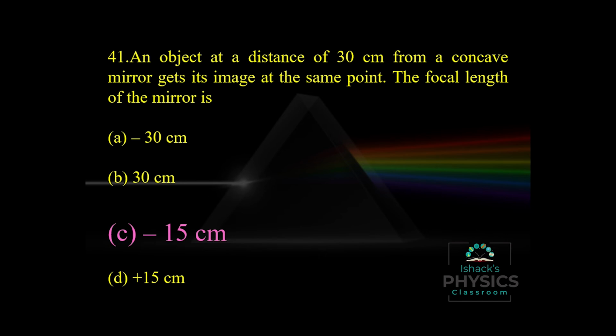So the radius of curvature is 30. The focal length is f equal to R by 2. This equation is only applicable for mirrors, not for lenses. So 30 by 2 is minus 15, and it is minus, which means it is a concave mirror. In case of a concave mirror and a concave lens, the focal length is negative.